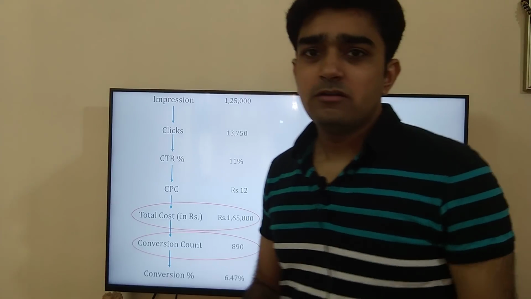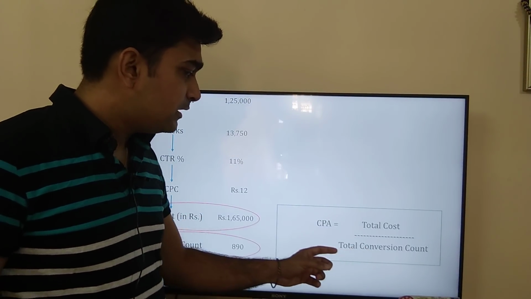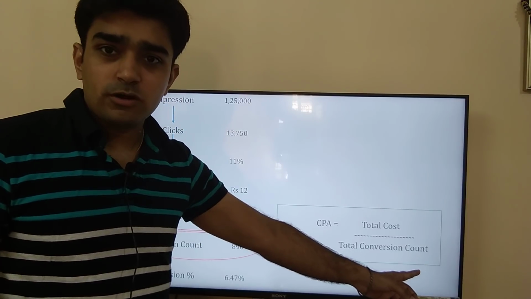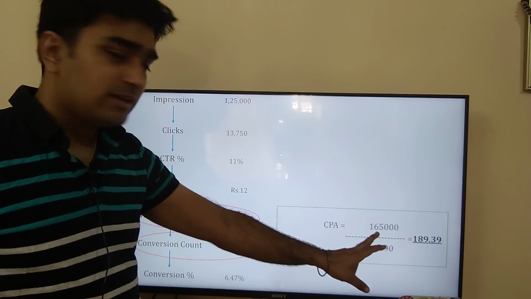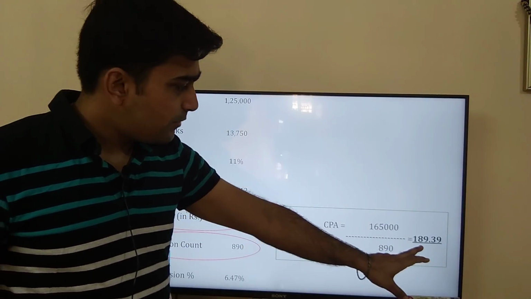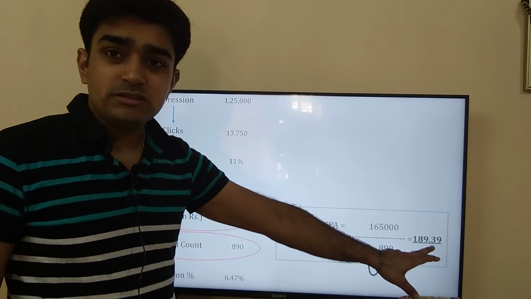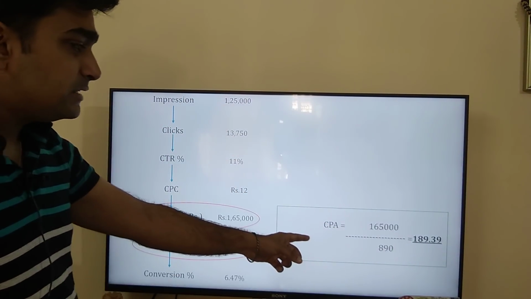The formula for CPA is very simple: total cost paid in this campaign divided by total conversion count. Putting in the numbers, total cost 1,65,000 upon total conversions 890, I'm paying 189 rupees 39 paise to acquire one customer. That's where my CPA stands.